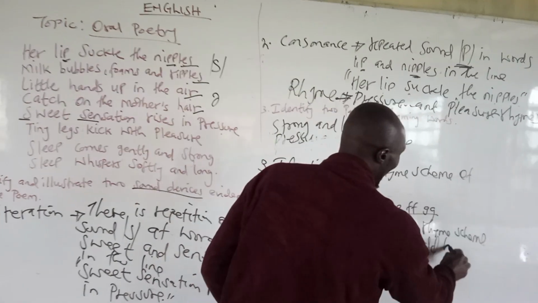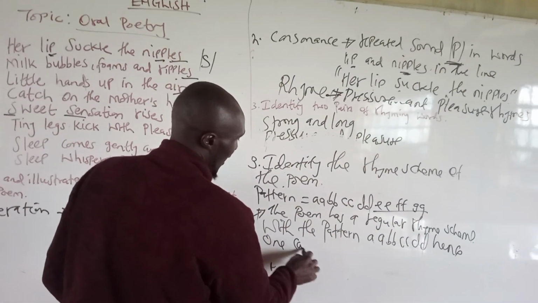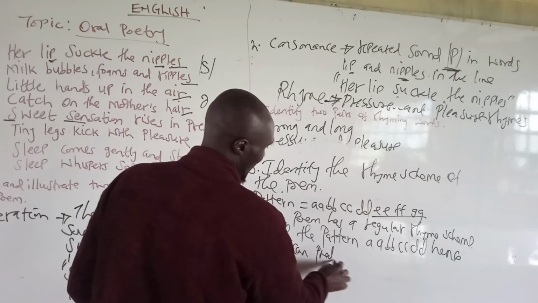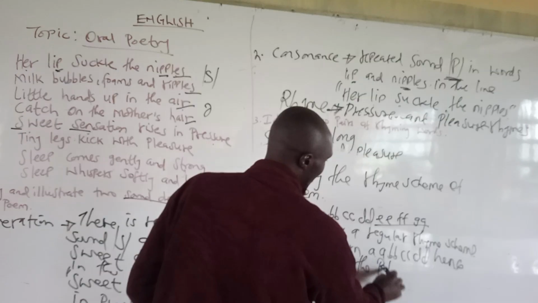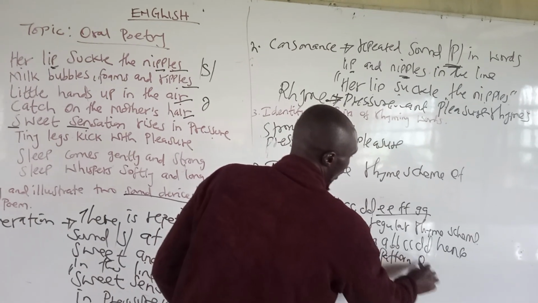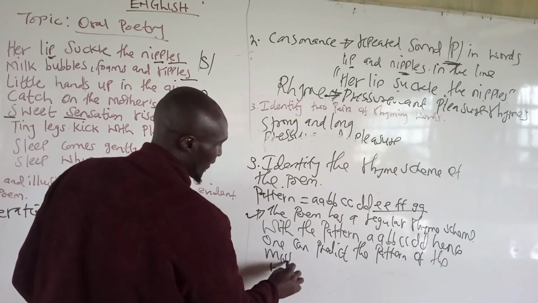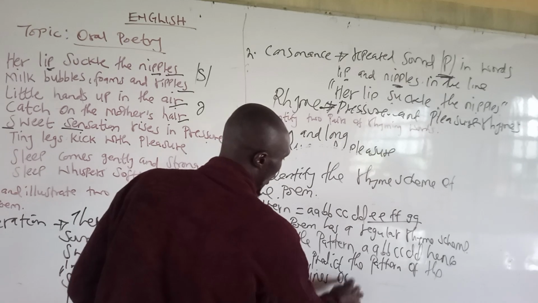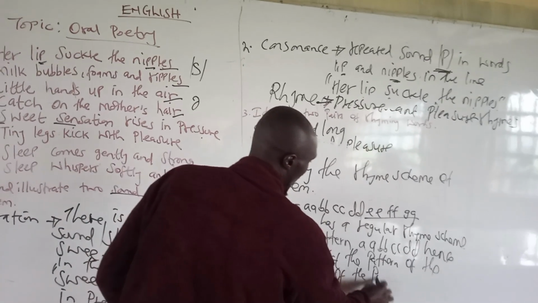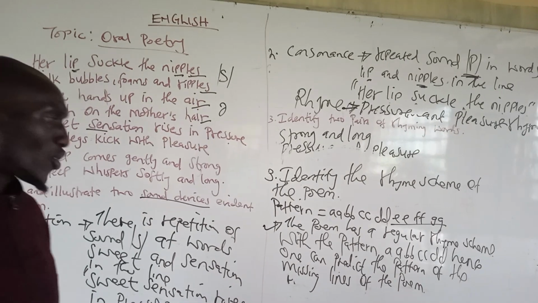And then you say that hence, one can predict the pattern of the missing lines of the poem.